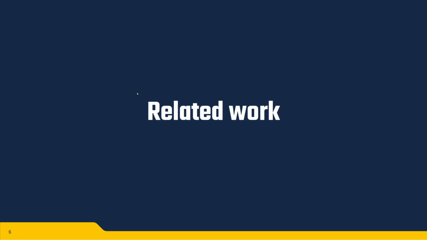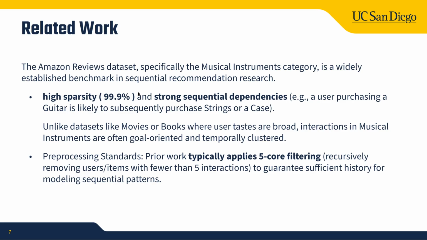We'd like to talk about the related work. First is the dataset we used, the Amazon Reviews dataset on musical instruments. It is a widely established benchmark in sequential recommendation research. First, it has high sparsity, almost 99.9%, and strong sequential dependencies. For example, a user purchasing a guitar is likely to subsequently purchase strings or keys.